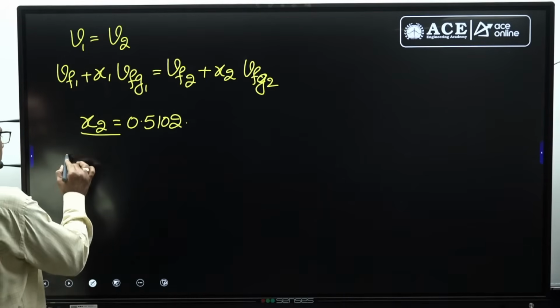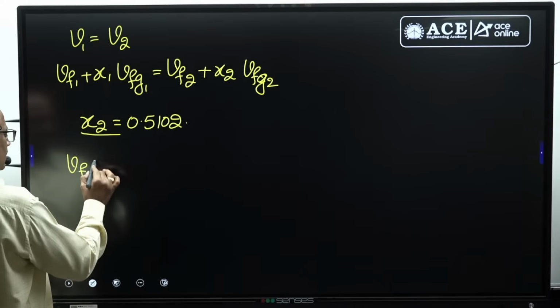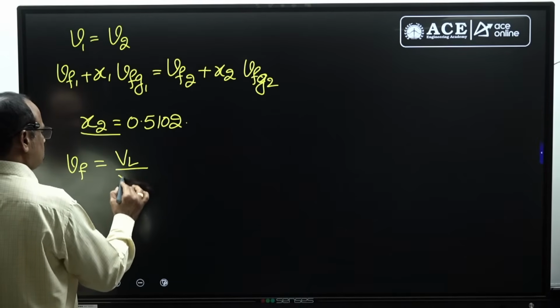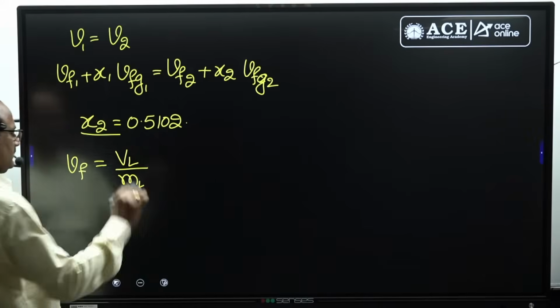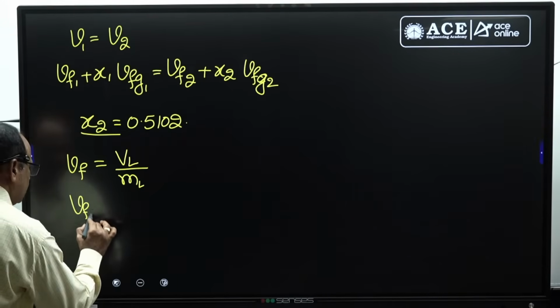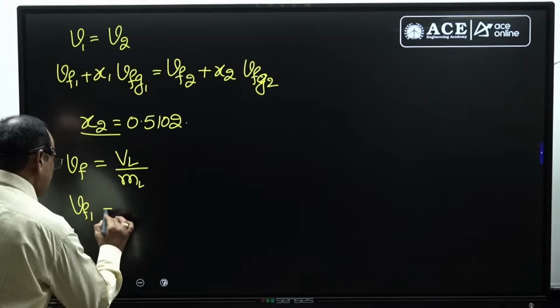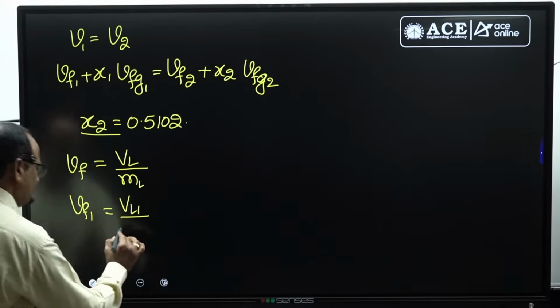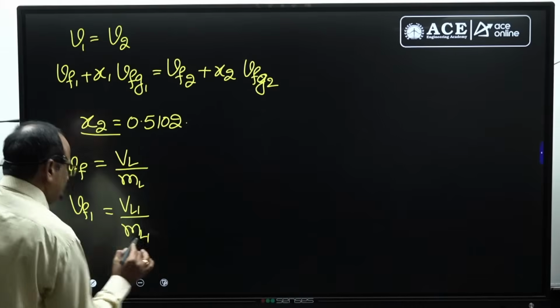Then, as you know, specific volume of the liquid equals volume of the liquid divided by mass of the liquid. Then initial specific volume of the saturated liquid Vf1 equals VL1, initial volume of the liquid, divided by initial mass of the liquid.